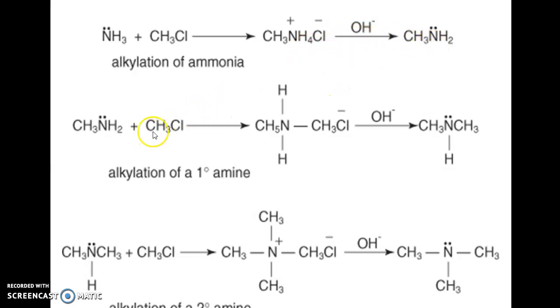This methyl amine reacts with one more molecule of methyl chloride, and that is called alkylation of primary amine. That is going to form a secondary amine salt, which on hydrolysis gives the secondary amine. Similarly, alkylation of secondary amine leads to the formation of tertiary amine.